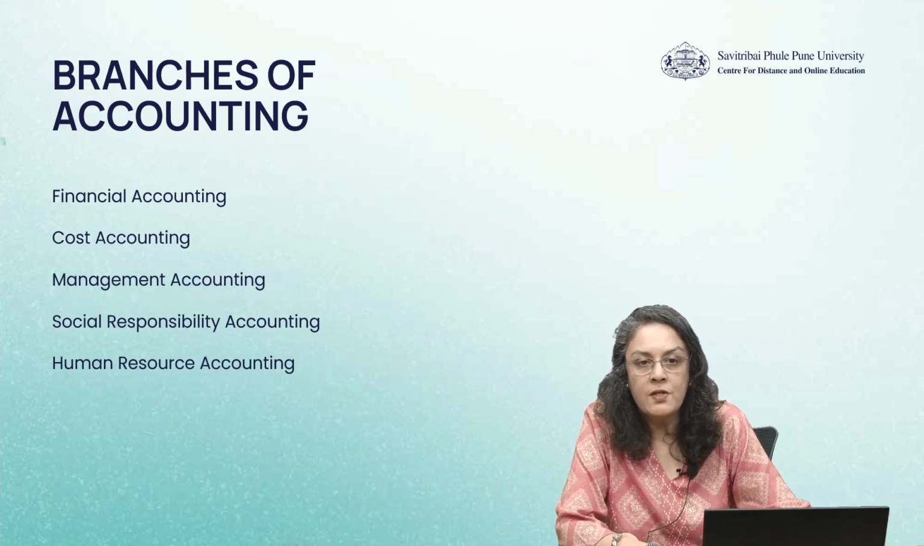Let us have a look at branches of accounting. Financial accounting: the profits and losses are determined in financial accounting. Cost accounting covers the cost information and calculation of costs and fixation of selling prices of products and services. Management accounting, on the other hand, takes the information from financial accounting and cost accounting and is used for informed decision making. Social responsibility accounting and human resource accounting are the new branches of accounting which specifically talk about the social responsibility and the accounting of human resources.